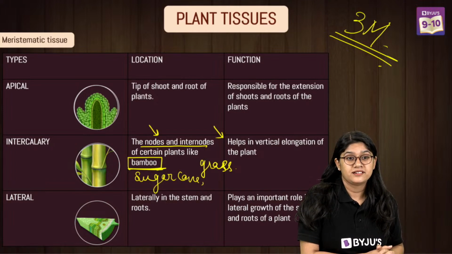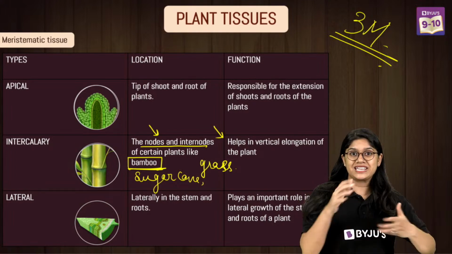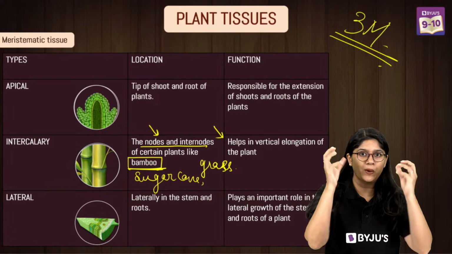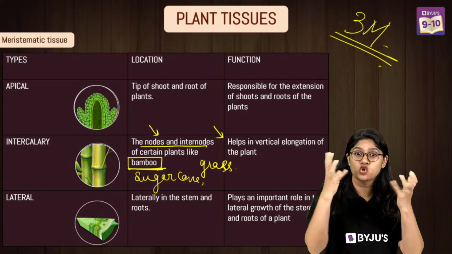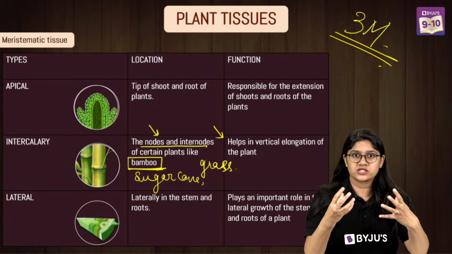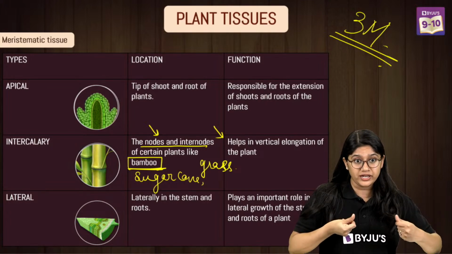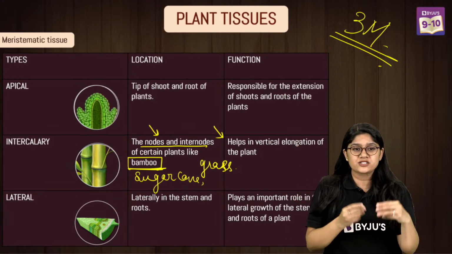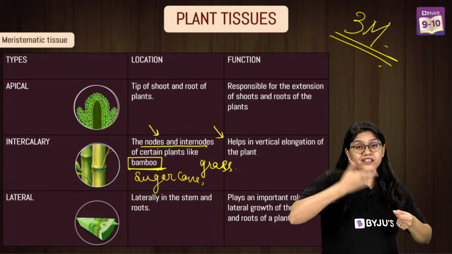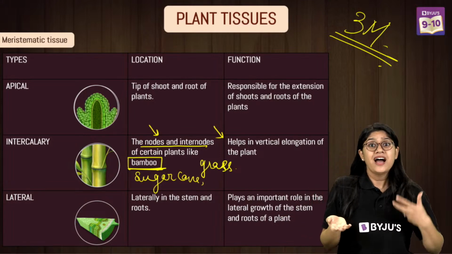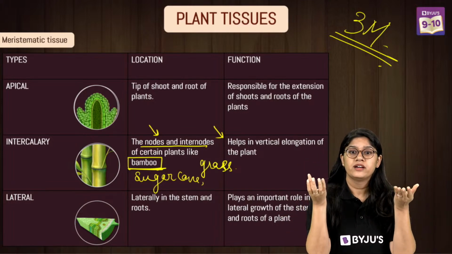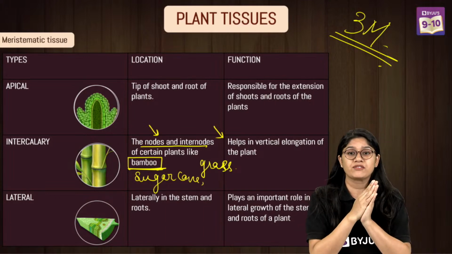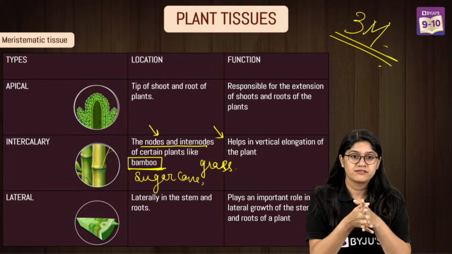SK Shorts is asking why the meristematic tissues contain no vacuole. See, meristematic tissues are the ones that keep on dividing. And if the vacuole is there, they have to have the storage also. No, they don't need the storage. They have to work very fast. They have to reduce the amount of organelles so that they can quickly divide and form multiple copies. And if the vacuole is there, there will be more content there. So that's why they don't have the vacuole. Very good.